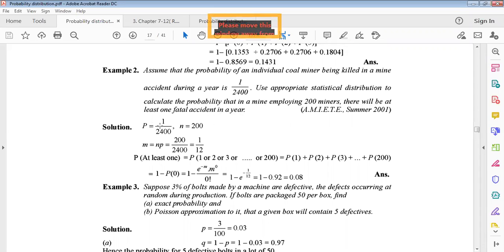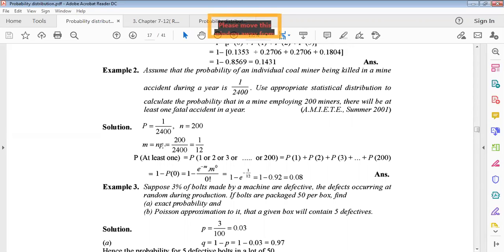So probability is given as 1 by 2400, and total number of miners n equals 200. So we must know m equals mean equals np, right? m equals 200 by 2400, which is 1 by 12.